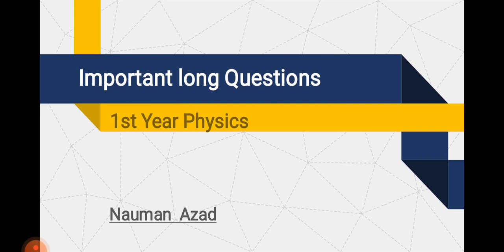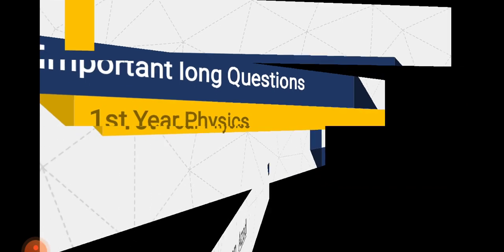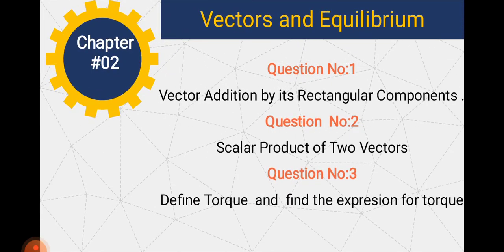In this discussion, one thing you should keep in mind is that no long question can be asked from chapter number 1, because chapter number 1 is just for MCQs and short questions. So let's start our subjective part, long questions, from chapter number 2, which is about vectors and equilibrium.